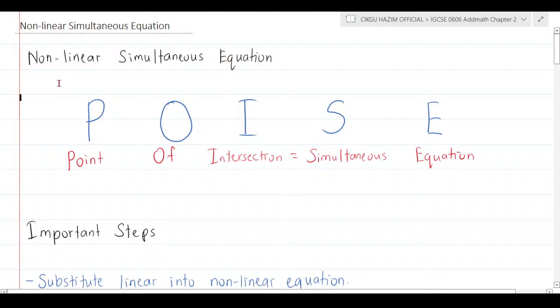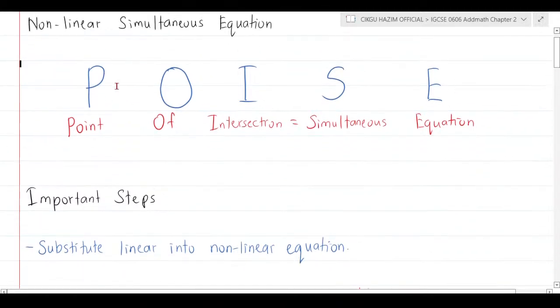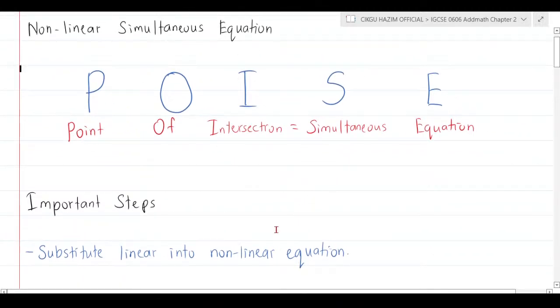What do I mean by that? Whenever you see a simultaneous equation, please remember this keyword: POISE. P-O-I-S-E, poise. Tomorrow when it comes to your exam paper, straight away remember POISE. What does it mean?